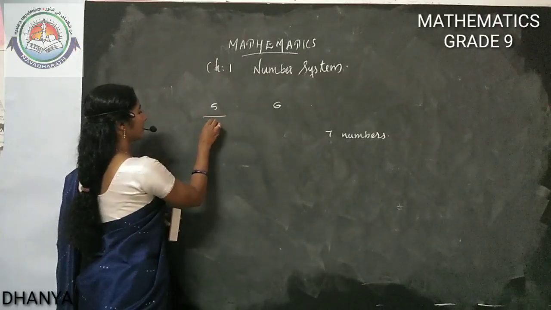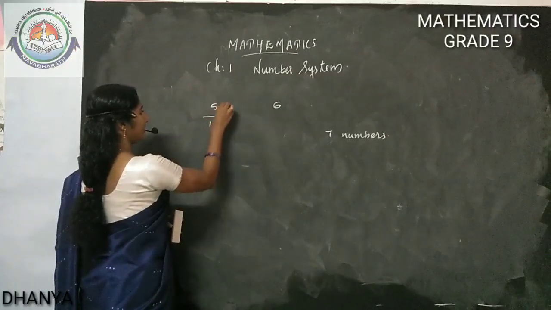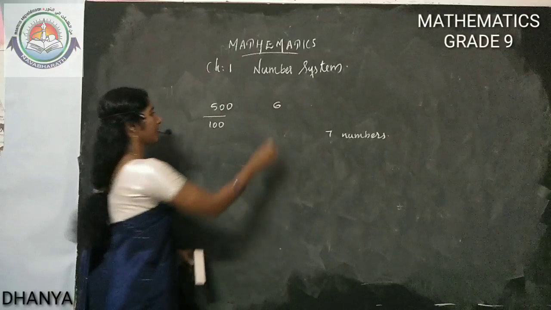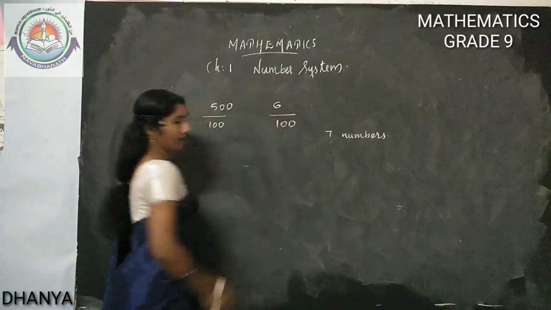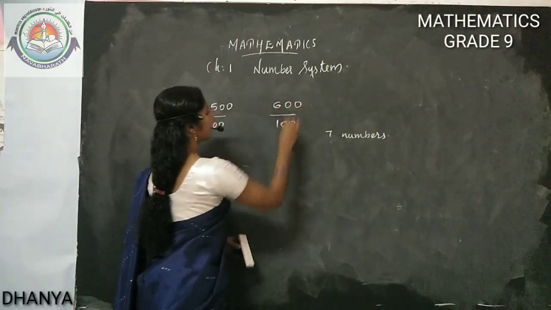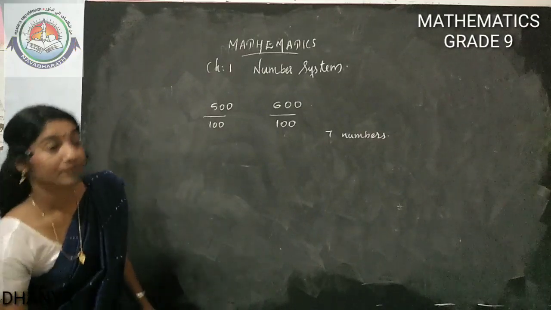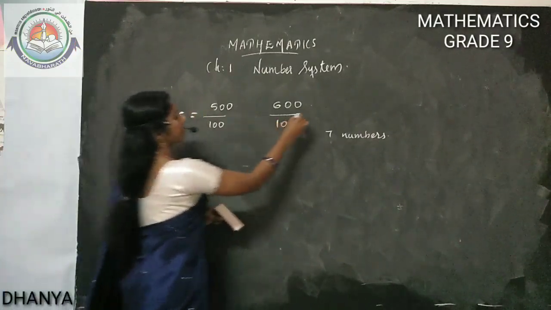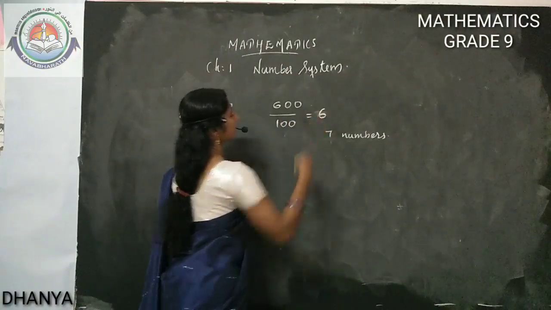Suppose you make the denominator 100. Here it should be 500. 500 by 100 is 5. With denominator 100, 6 will come as 600. So we are getting 500 by 100 as 5 and 600 by 100 as 6.